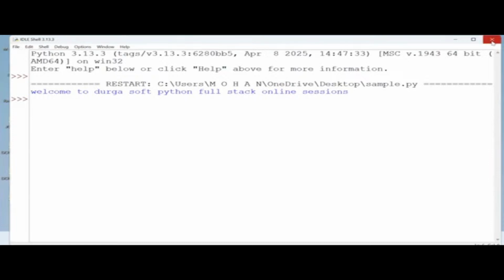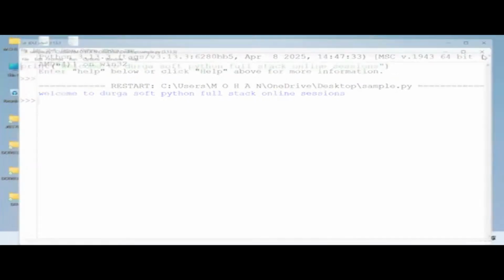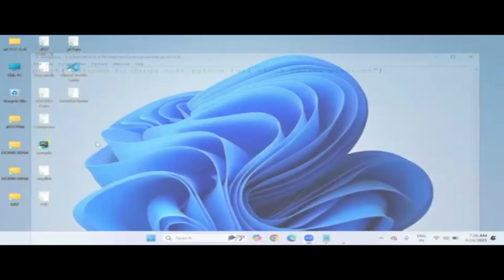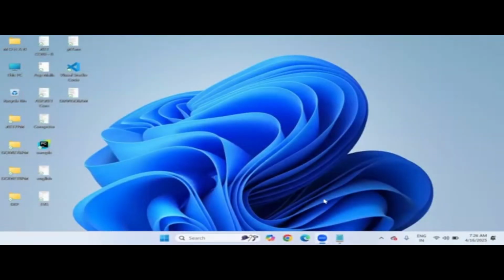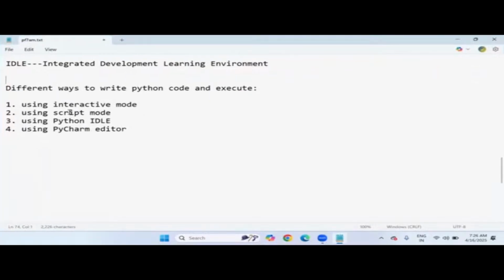So this is the way to execute an already available script file from Notepad, by opening it in IDLE and running it. But in script mode, you write code in one place like Notepad and execute in another place. If you have any problem, you have to visit that place, do some editing, come back, save and run. Here and there we need to move.